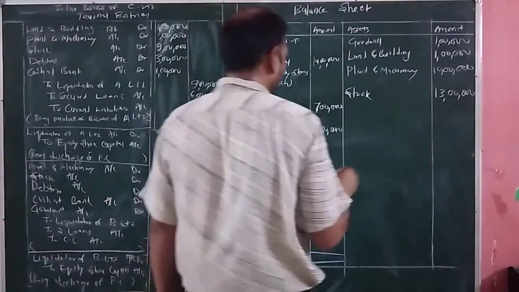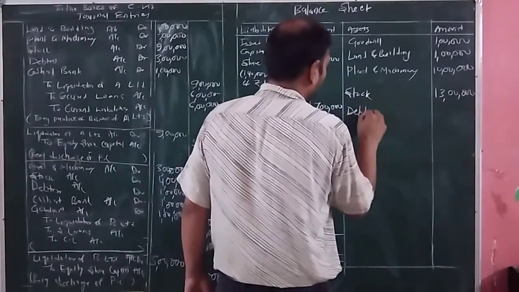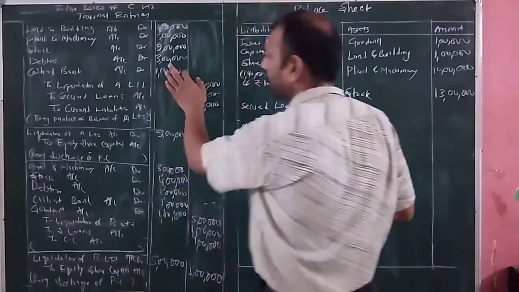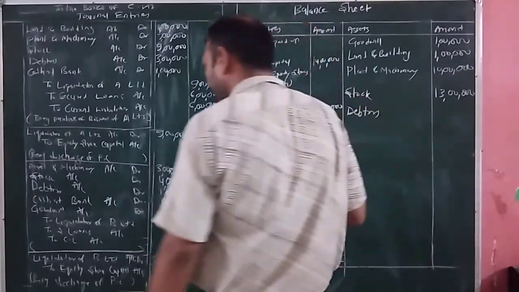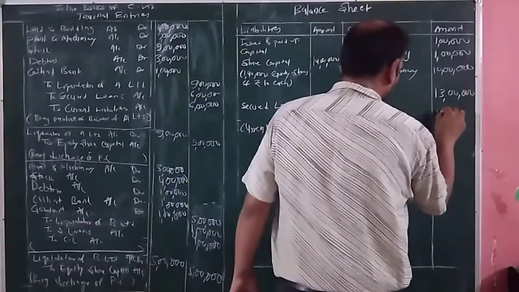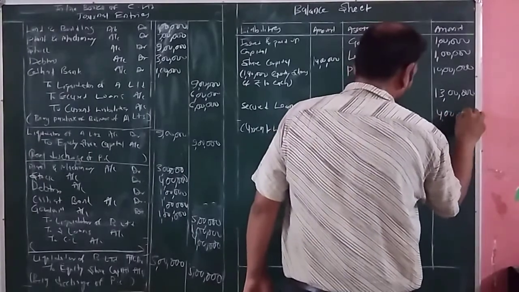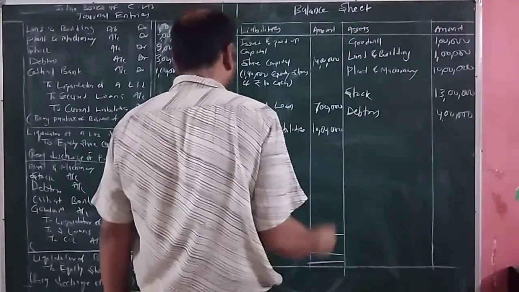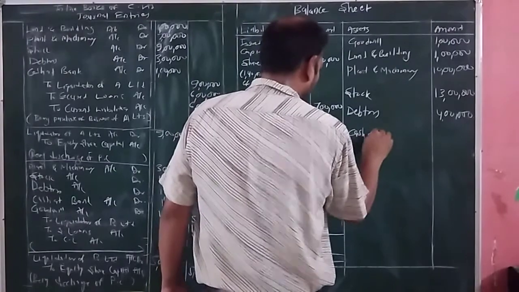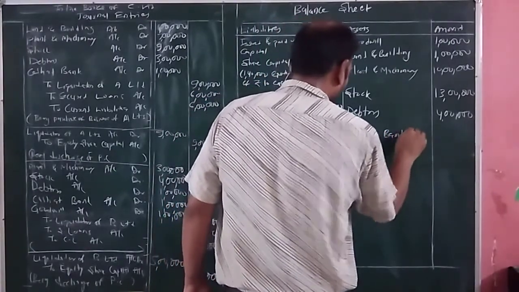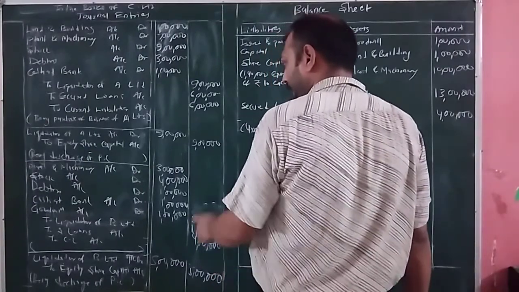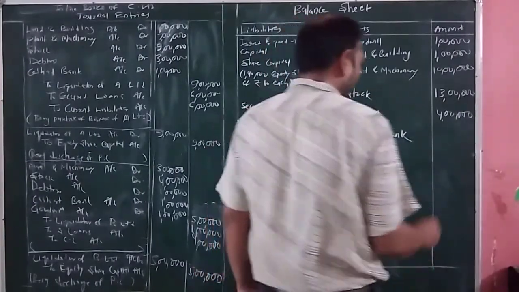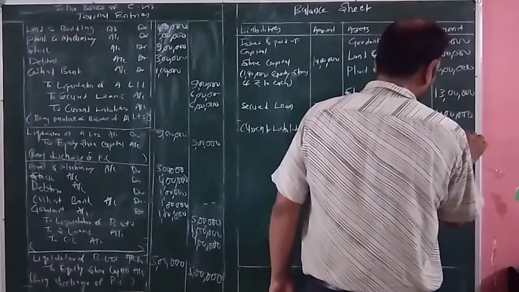Next asset it is debtors. Debtors of A Limited is 3 lakh rupees and debtors of B Limited it is how much? 1 lakh. So 3 plus 1 it is equal to how much? 4 lakh rupees. Last it is cash at bank. Cash at bank of A Limited it is equal to 1 lakh and cash at bank of B Limited is again 1 lakh. 1 lakh plus 1 lakh, that is equal to 2 lakh.